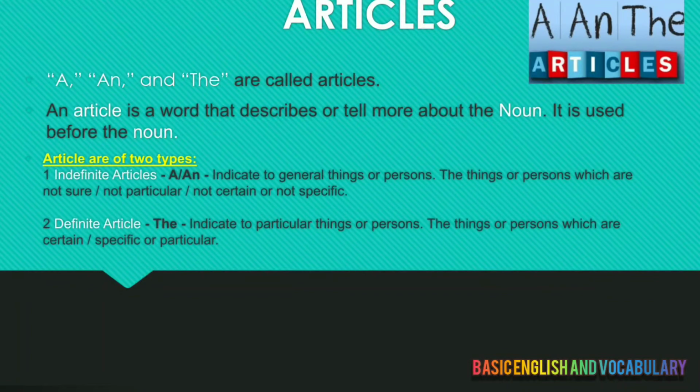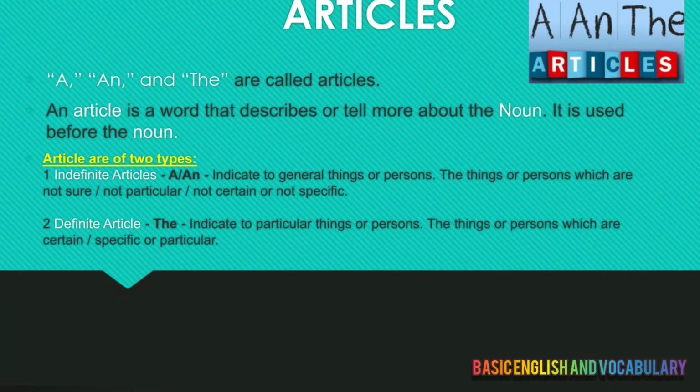Articles are of two types: indefinite articles and definite articles. Indefinite articles indicate general things or persons which are not particular, not specific. Definite articles mean particular things which are specified, which are particular in nature. Like we take an example: when I say this is my computer, I am specifying whose computer this is. But when I say this is a computer, I am not specifying whose computer it is. So I can say this is a computer.